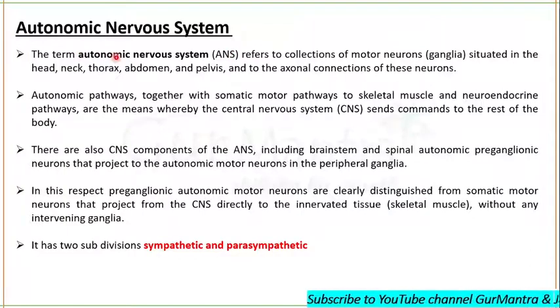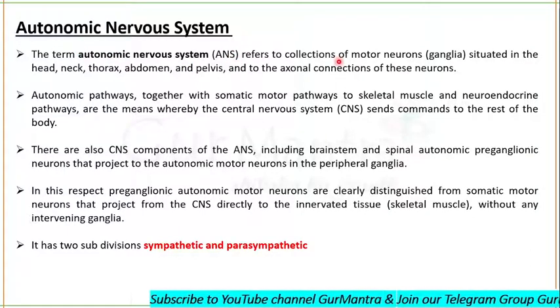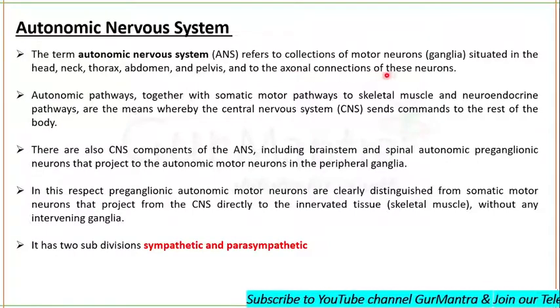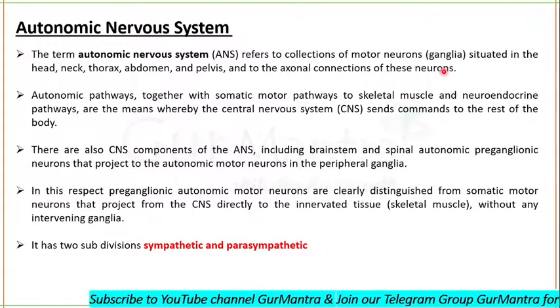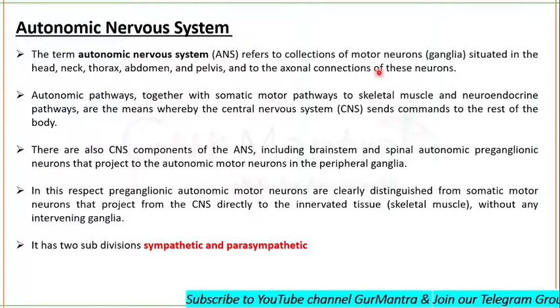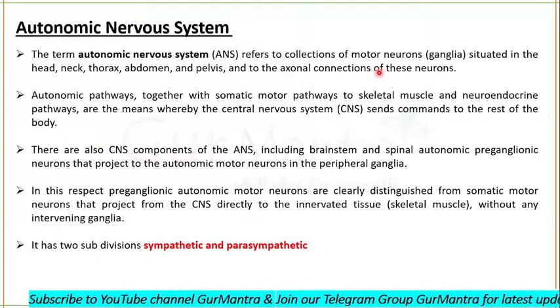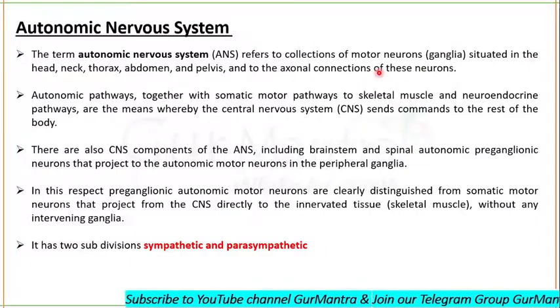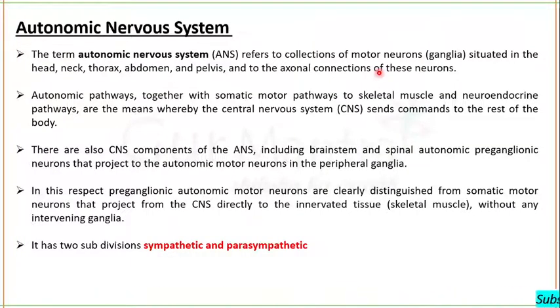The term autonomic nervous system refers to the collection of motor neurons situated in the head, neck, thorax, abdomen and pelvis, and to the axonal connections of these neurons. Ganglia are formed by the cell bodies, and nerve fibers are formed by the axons. The autonomic nervous system innervates smooth muscles, cardiac muscles, exocrine glands and endocrine glands, and all these are involuntary branches of the peripheral efferent division. Skeletal muscles are mainly innervated by the somatic nervous system, under voluntary control.